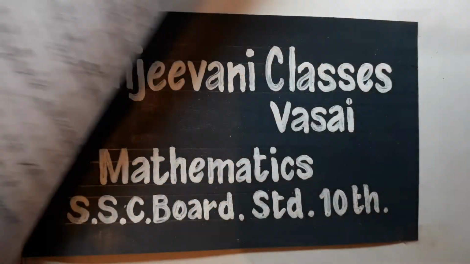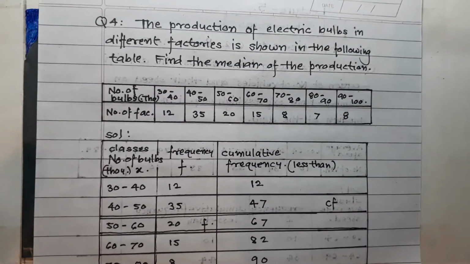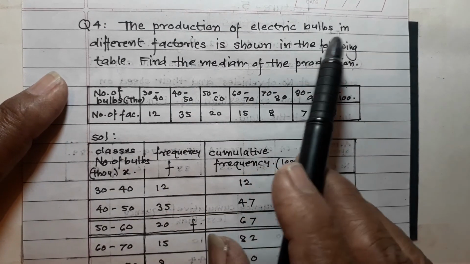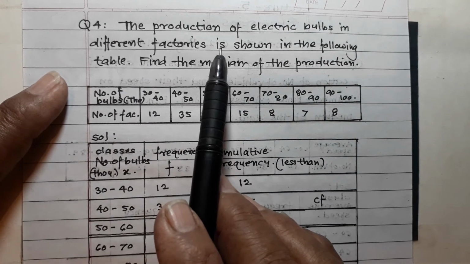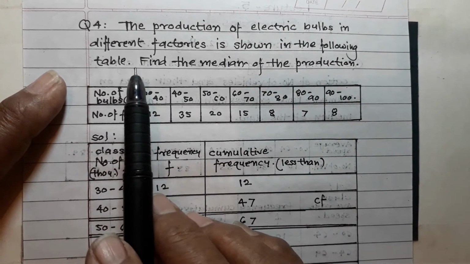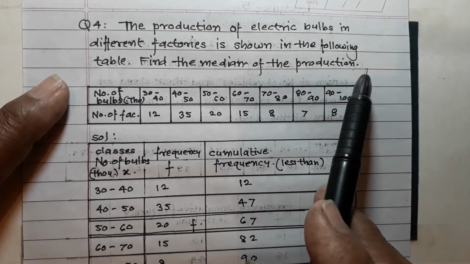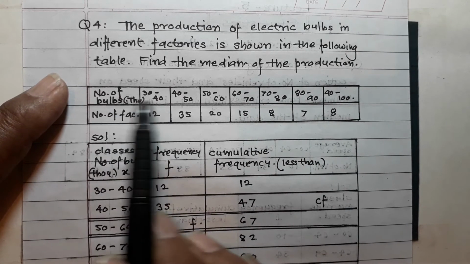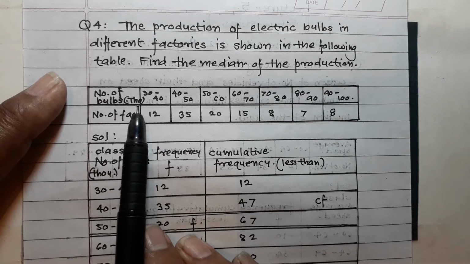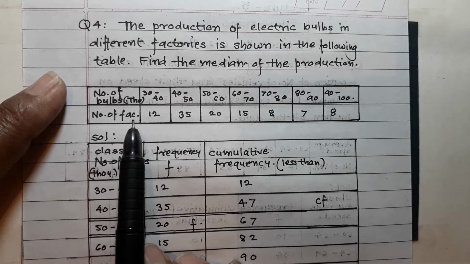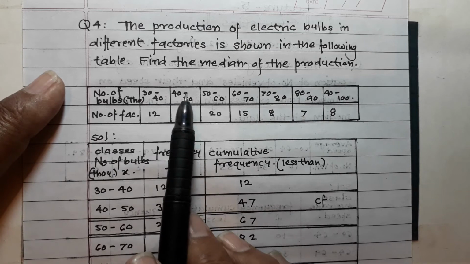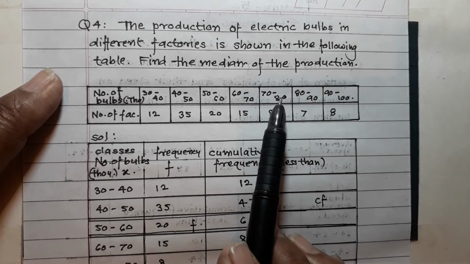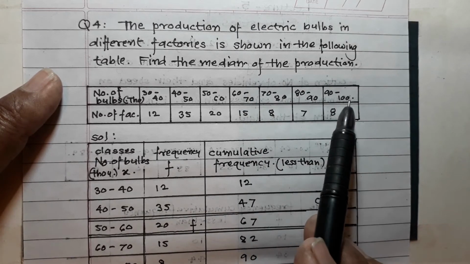Now try to understand the next example. Example number 4. The production of electric bulbs in different factories is shown in the following table. Find the median of the production. Now here the frequency distribution table is given. Number of bulbs in thousands, number of factories. The classes are 30-40, 40-50, 50-60, 60-70, 70-80, 80-90, 90-100.